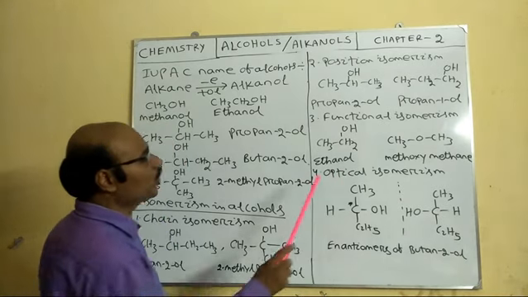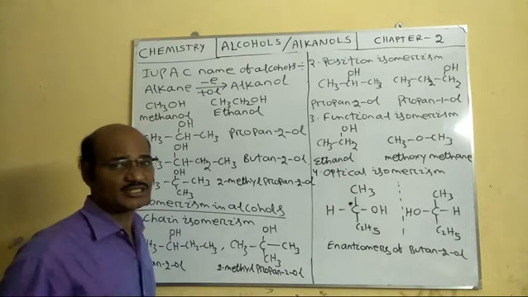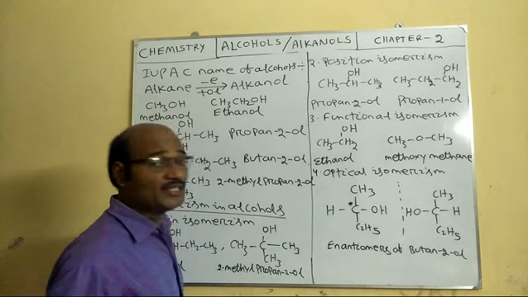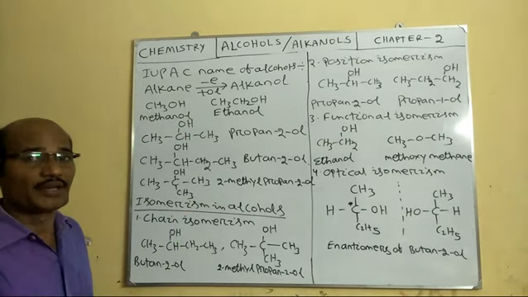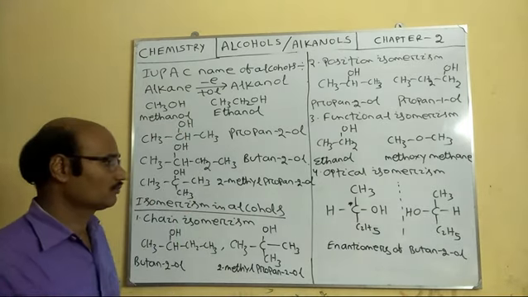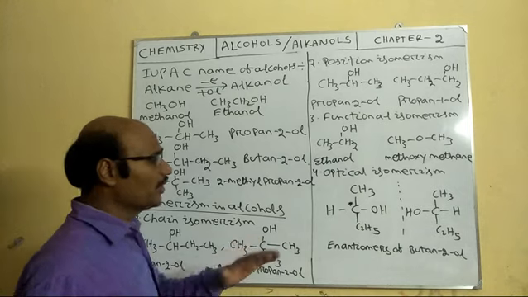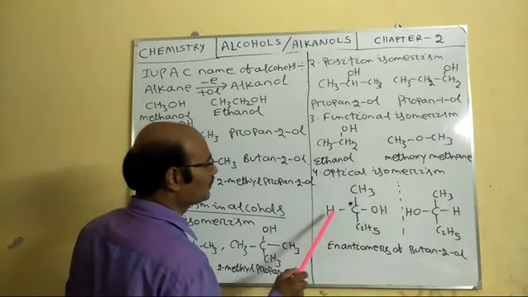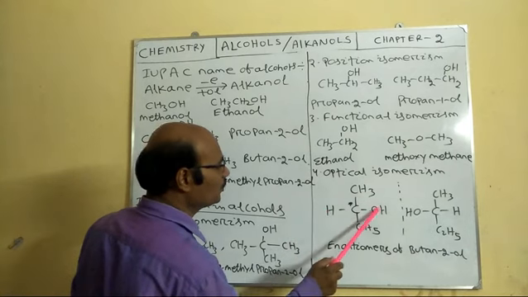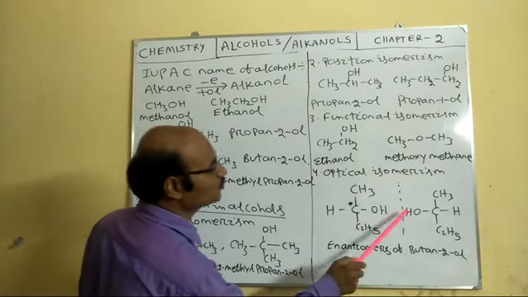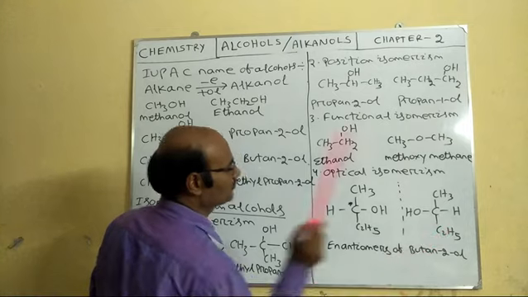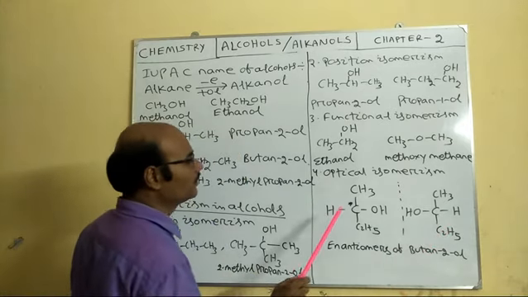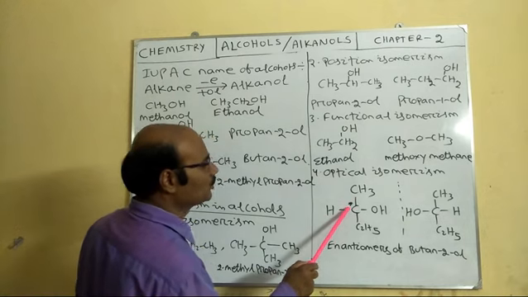The next part is optical isomerism. We know optical isomers are isomers which have different rotation toward plane polarized light, and these things are already discussed in the first step. Here, see, these two are enantiomers, and this is the chiral carbon.